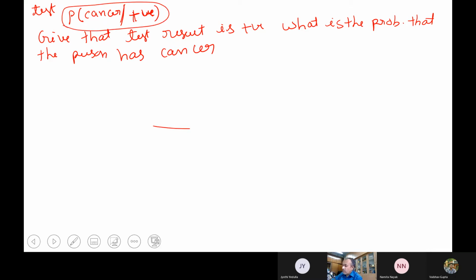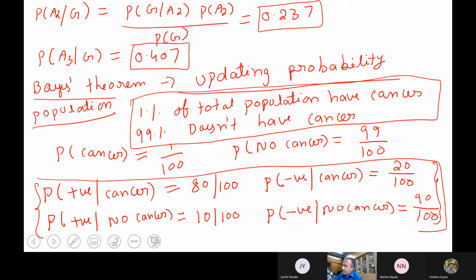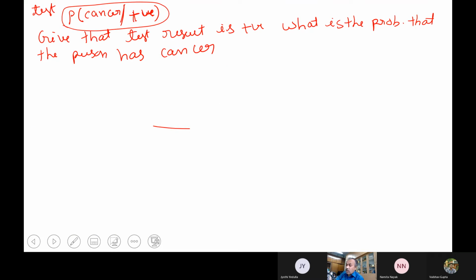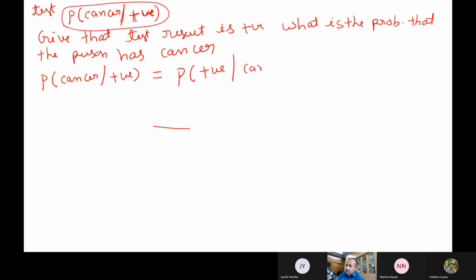Okay. So these details are given by the companies, and the approximate total population numbers are also very well known. So now we have to find out the probability of cancer given positive. I can write this as the probability of positive given cancer times the probability of cancer, divided by the probability of positive.